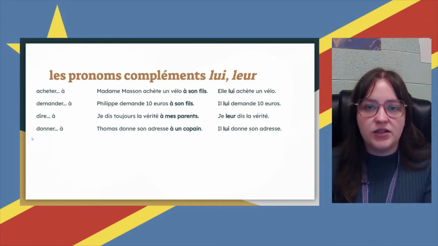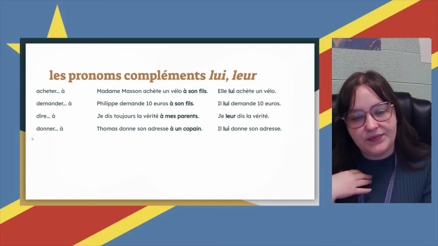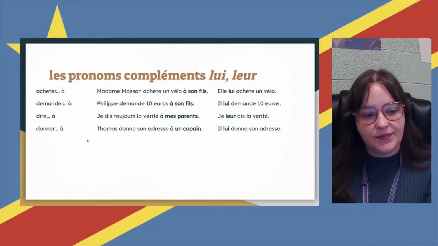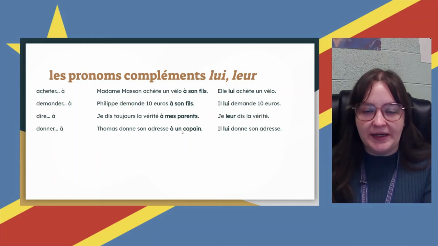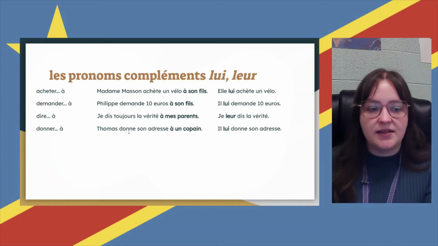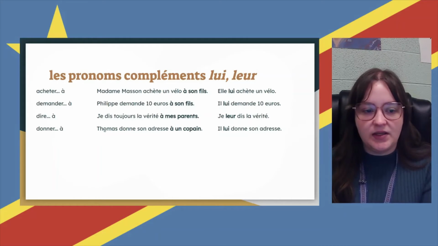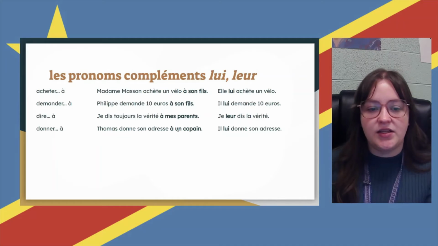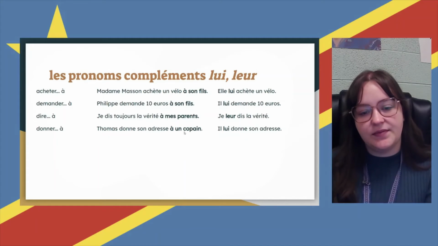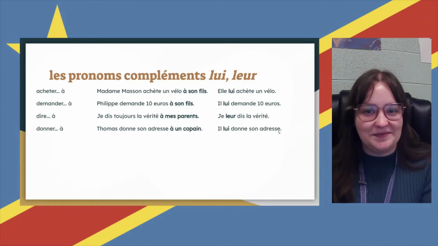Then, we've got donner, donner à, to give. So, Thomas donne son adresse à un copain. Thomas gives his address to a friend. Or, il lui donne son adresse. He gives him his address.